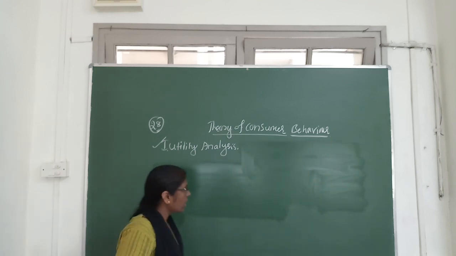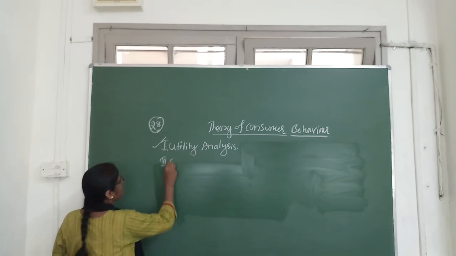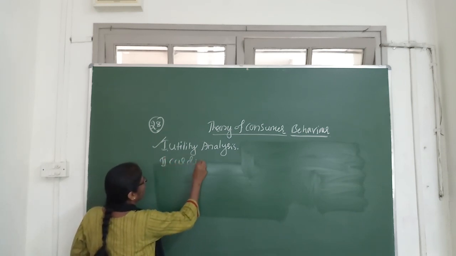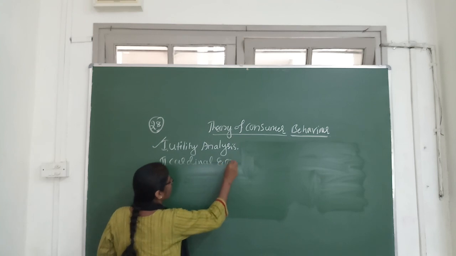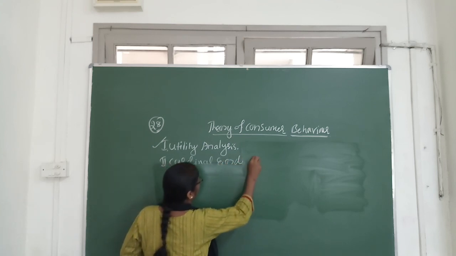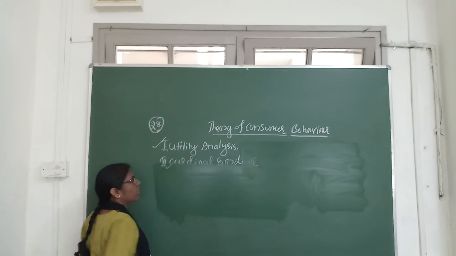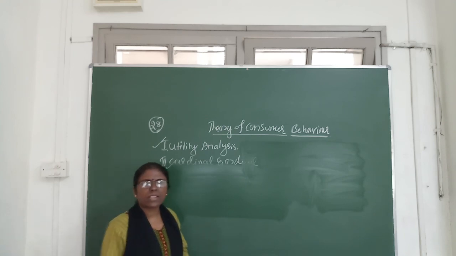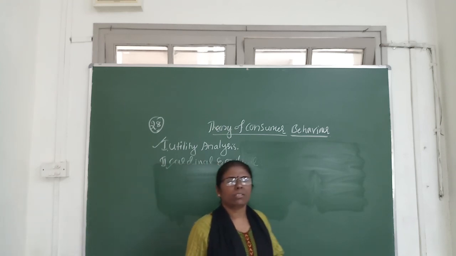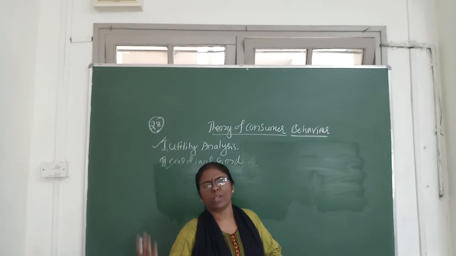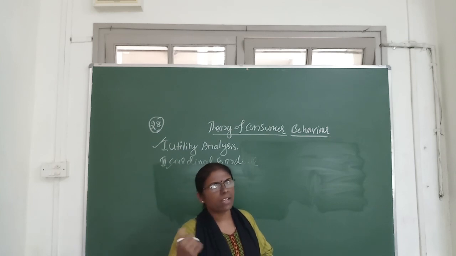Yes, the second one, cardinal and ordinal analysis. So what we study in cardinal analysis is nothing but the difference between cardinal and ordinal analysis. Is it clear?